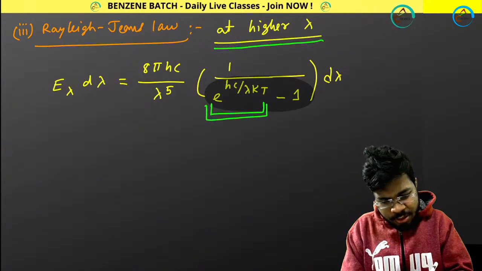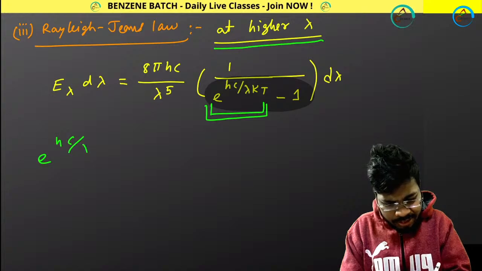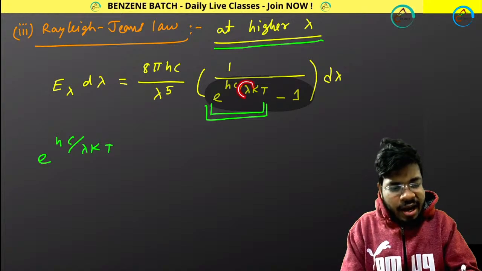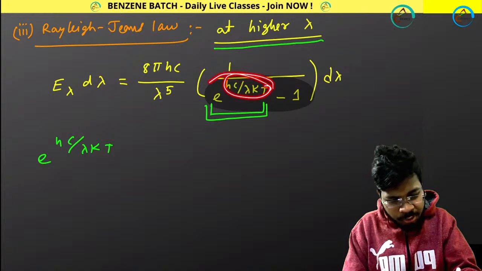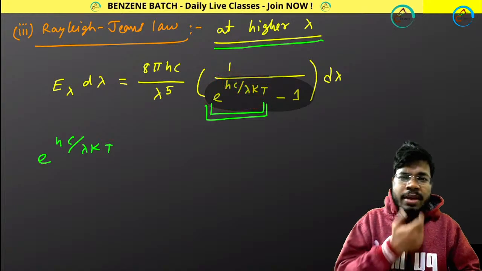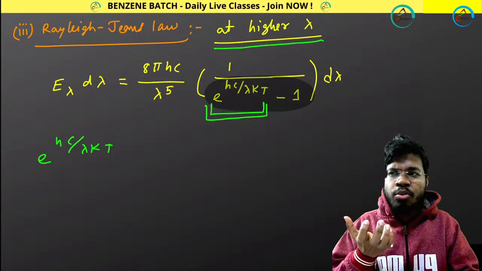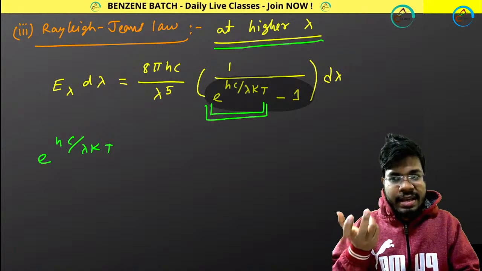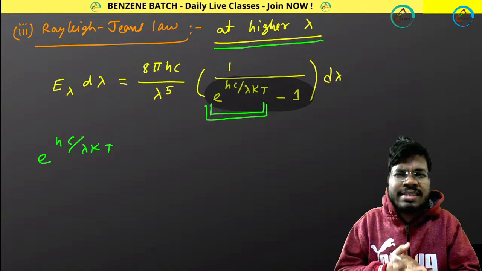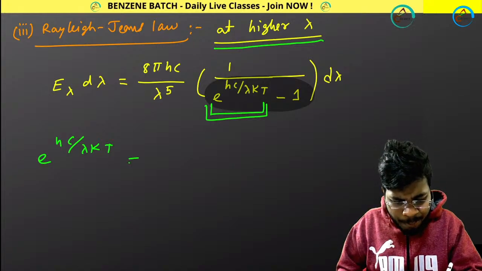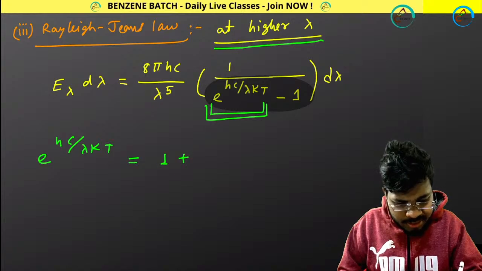E to the power hc by lambda kt, and you know lambda is very high now. Lambda is very high now means this term will be lower and overall term will be lower. And that's why I will be using some series. You know about Taylor series in mathematics, exponential series, logarithmic series. I will be doing that exponential series like that. And after applying that, I will be getting 1 plus hc by lambda kt.